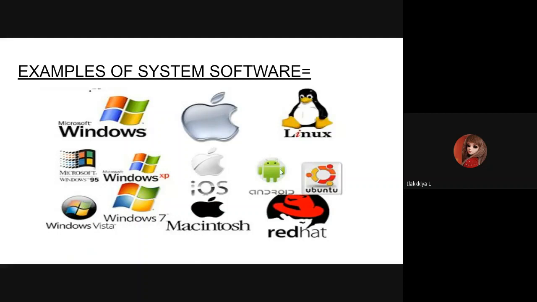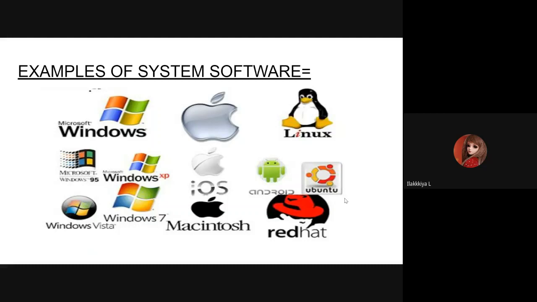Android you see in your basic phones, and the Apple iPhone products or iMac. Microsoft Windows are all Microsoft products. Ubuntu is an operating system, Red Hat, Linux, and you even have Unix. There are different types of system software. These are a few examples of system software. So by this you understand these things. Microsoft Windows helps us to run the computer, right?